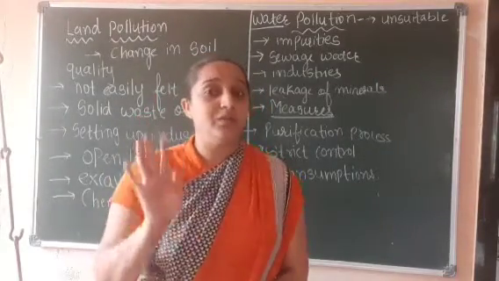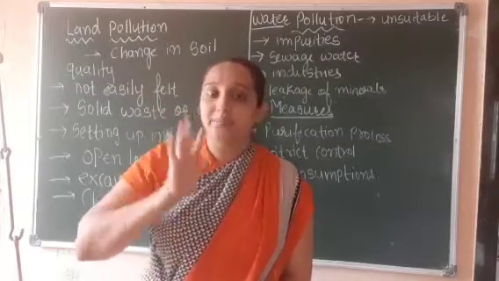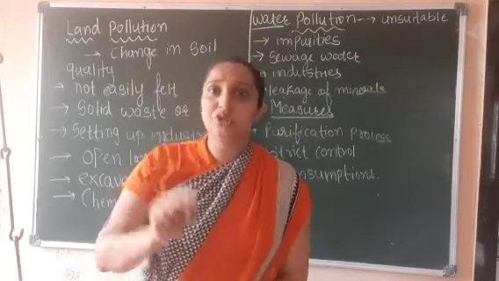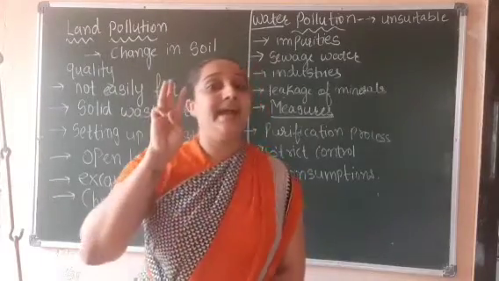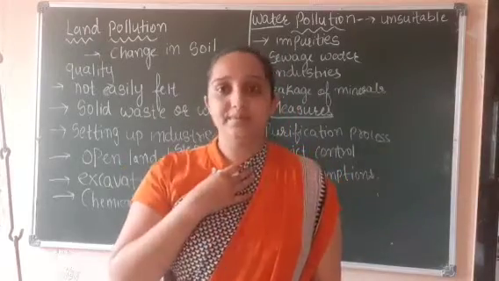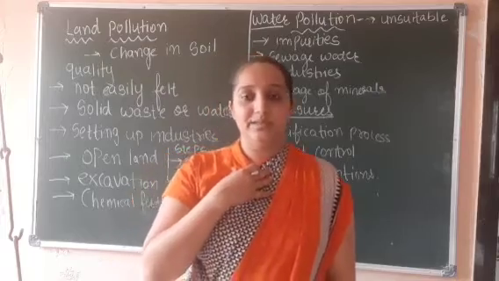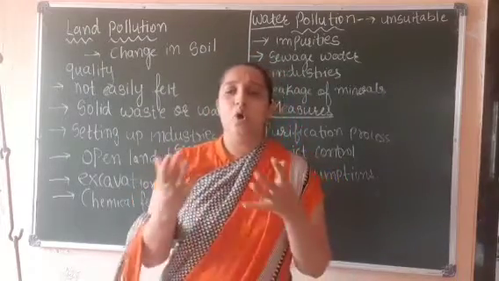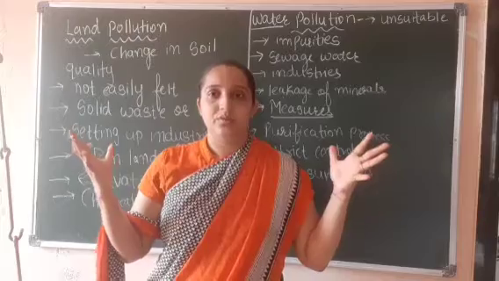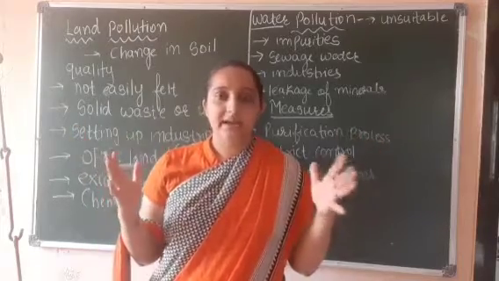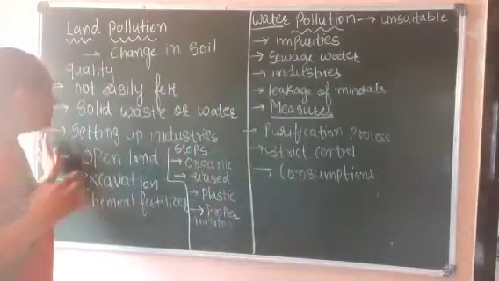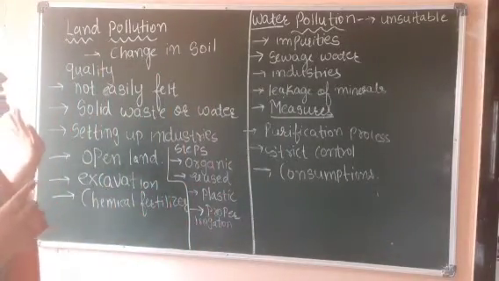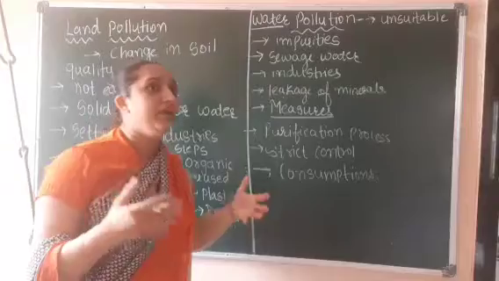How many types of pollution are there, students? 4 types of pollution: land pollution, water pollution, air pollution, and noise pollution. As humans, we see a lot of pollution around us. But from that, if we talk about land pollution, it is not easily felt. We don't feel it.